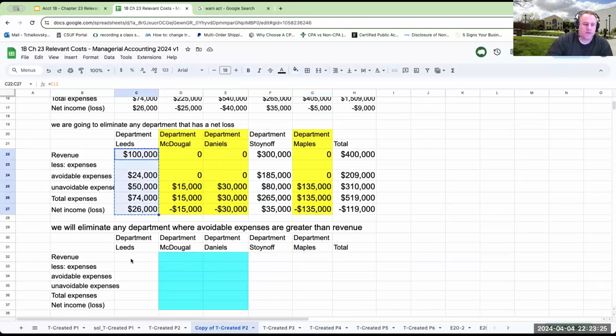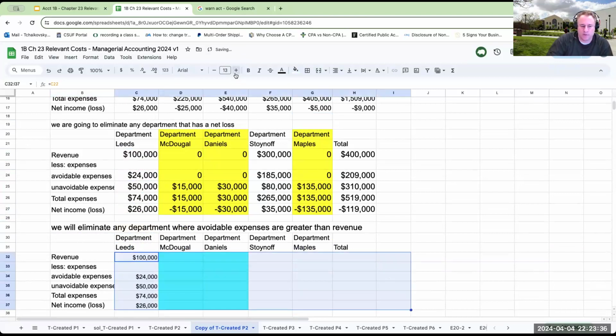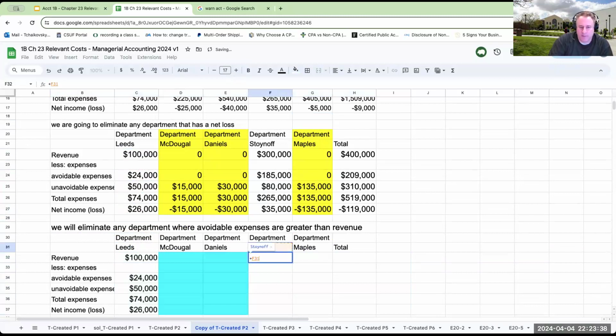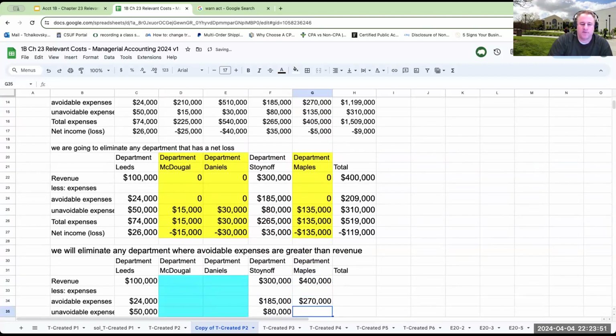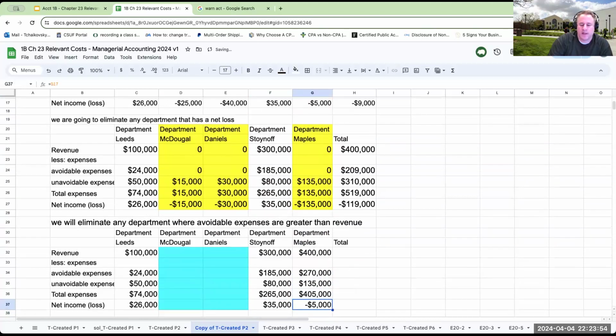So this part over here for Department Leeds, I'm keeping this particular department, right? This is not going through and changing. I'm keeping Department Stonoff over here. Okay, I'm going to keep Department Maples, right? Why am I keeping it? It is because the avoidable expenses, even though it has a loss, are less than the revenue, so it can contribute to covering my unavoidable expenses.